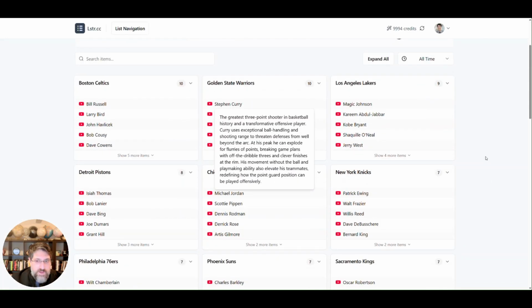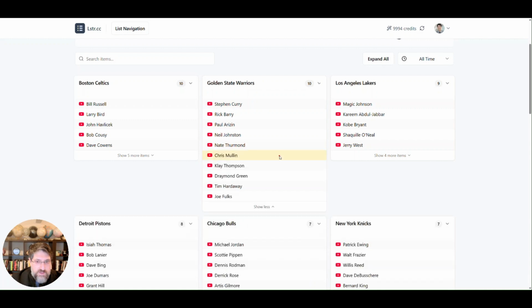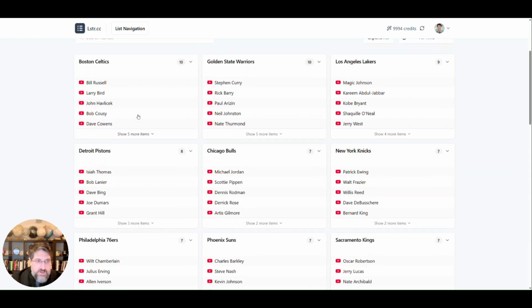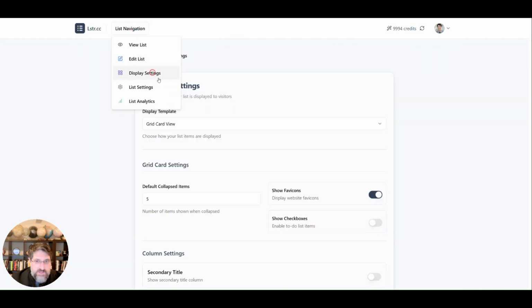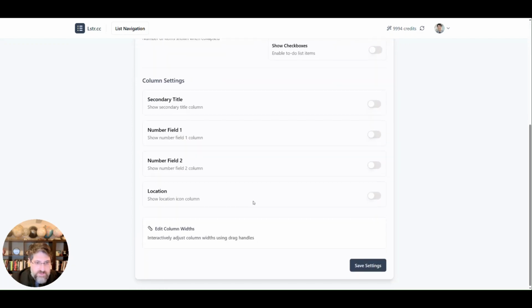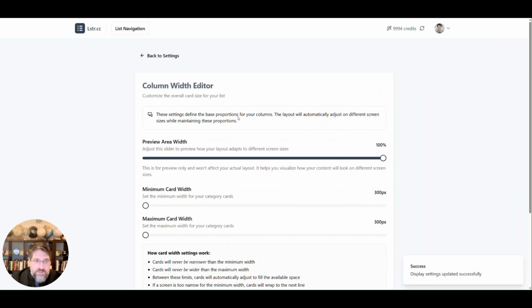Now, one thing that we have done here is that by default, only 5 items are shown in each list. This number is changeable in the display settings. You can change it to any other number that's accepted here. And another thing that you could do is change the column widths here, because most of the names are pretty small, not taking much space.